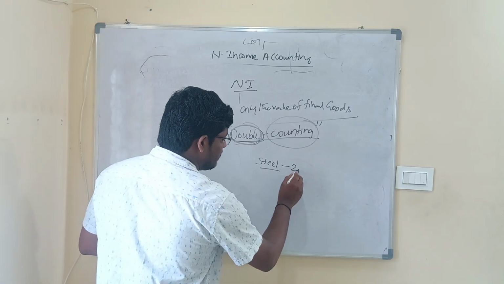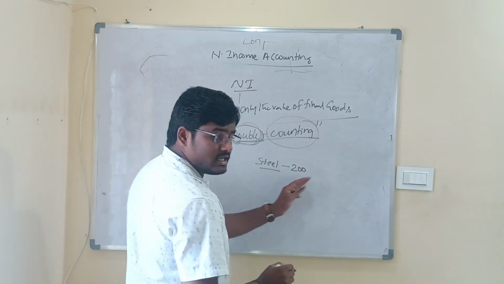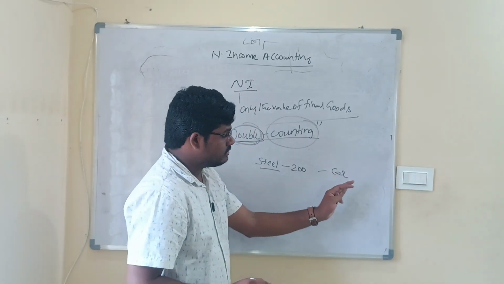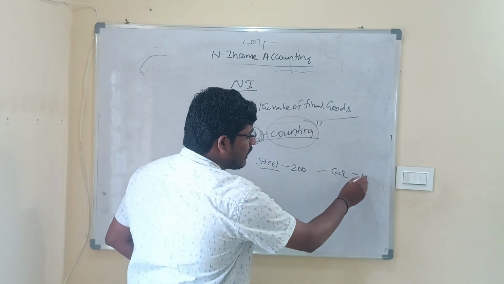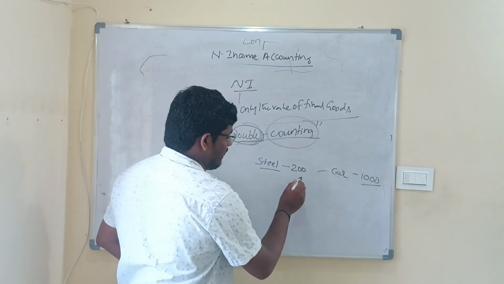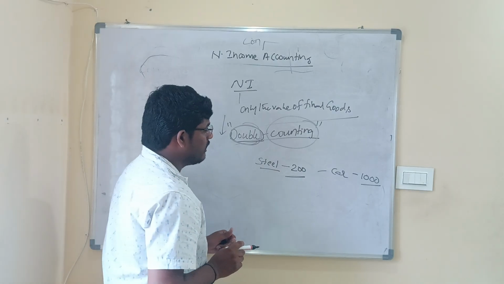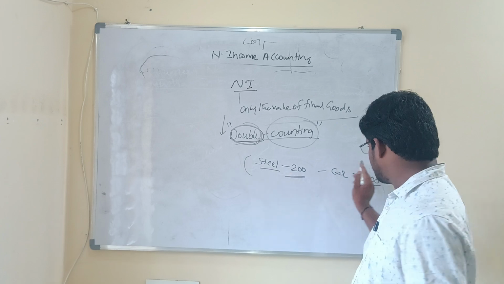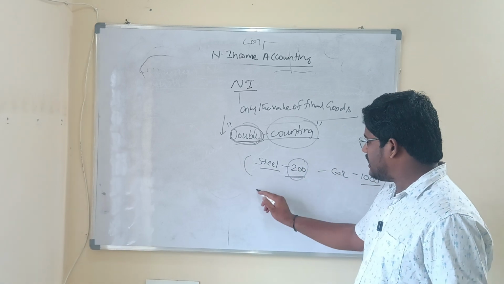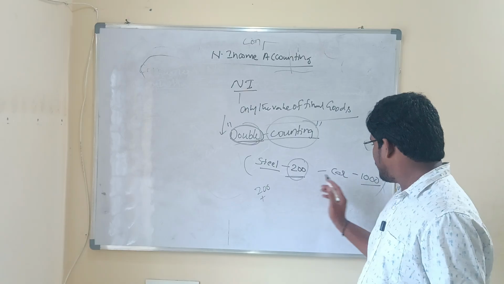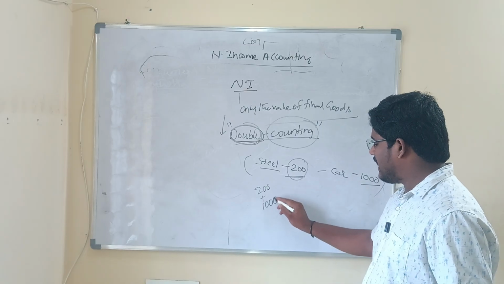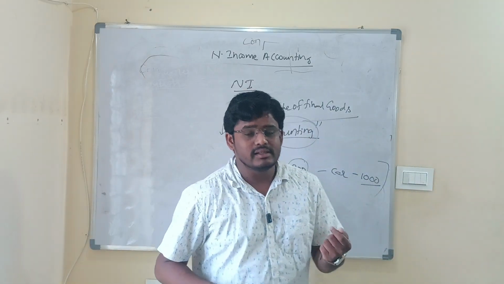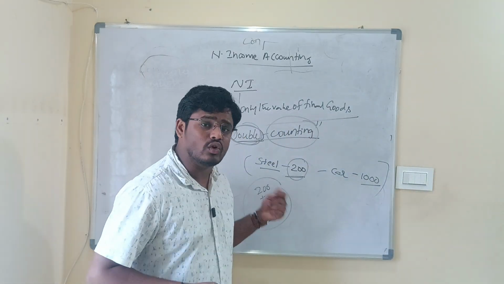Now the value of steel is 200. Now when the steel is being bought by a car company, the steel is being used and the car is being manufactured. Imagine 1000 rupees is the value of the car and 200 rupees is the value of steel. Now if I want to calculate the national income, the value of steel is 200, the value of car is 1,000, then I can write 200 as the value of the national income. This is the point which we can conclude.